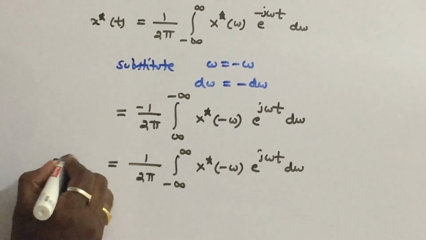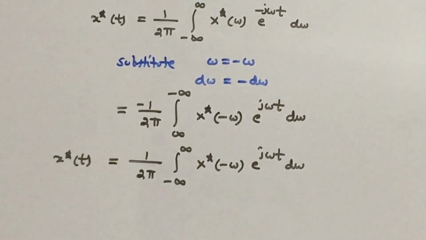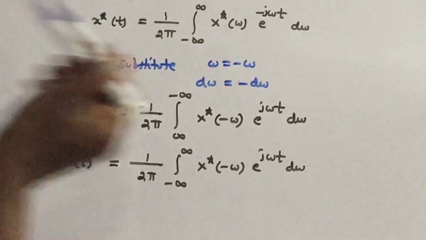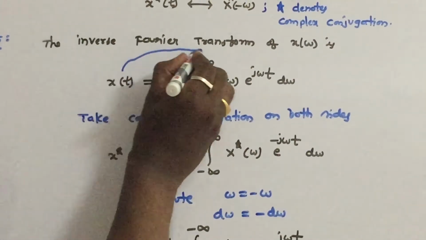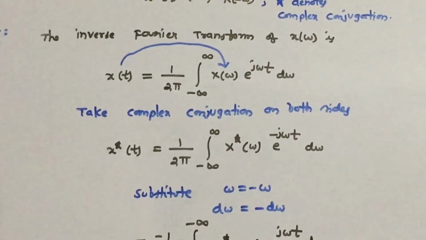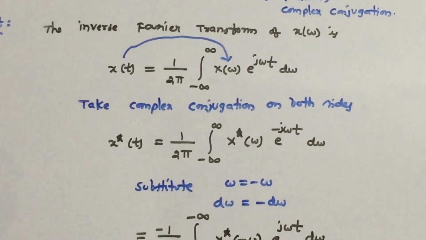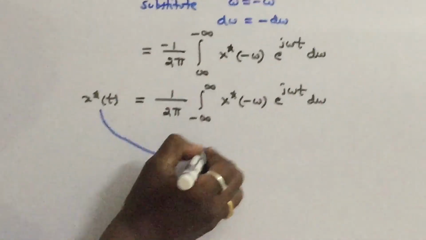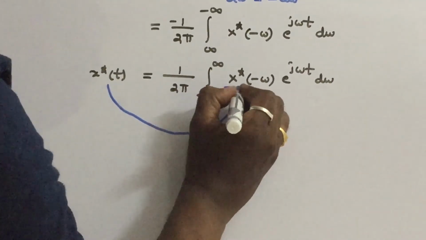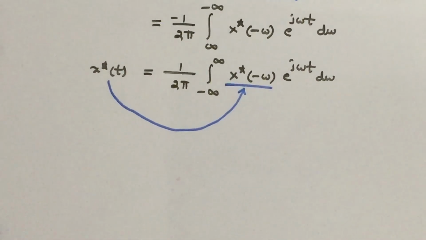So you can see the left side is x star of t. In the definition of x of t, if x of t has Fourier transform X of omega, then taking the complex conjugate, x star of t, the part is X star of minus omega.